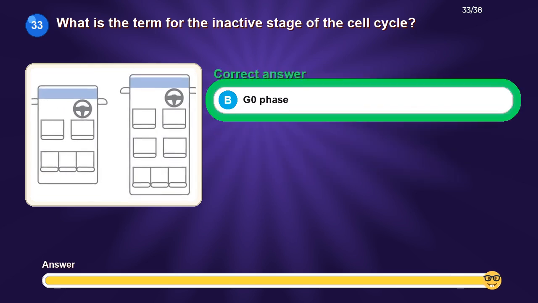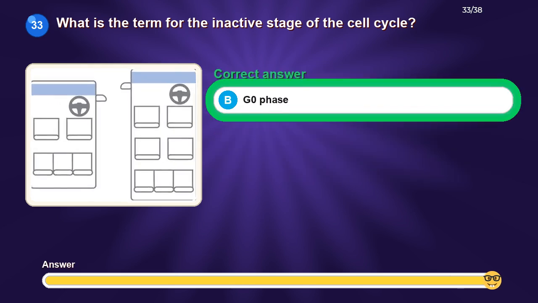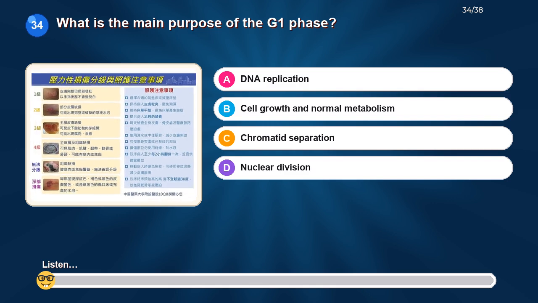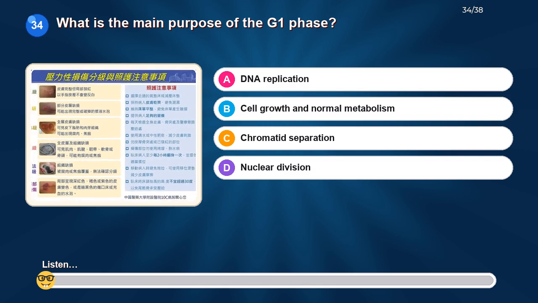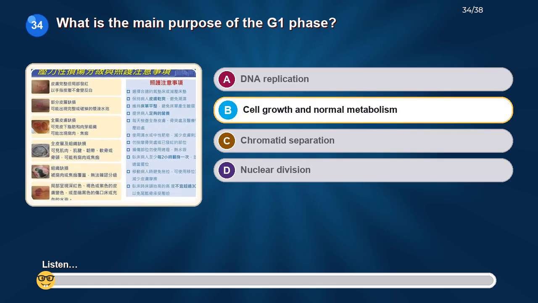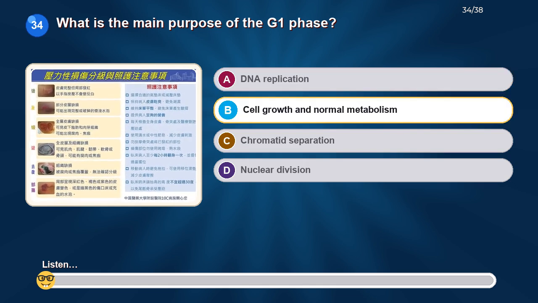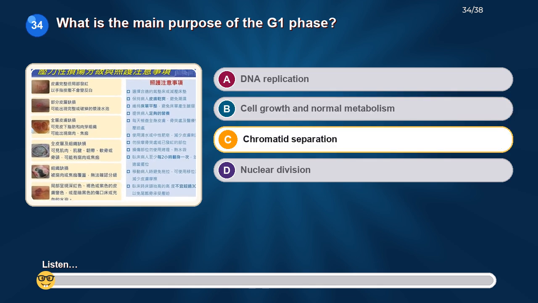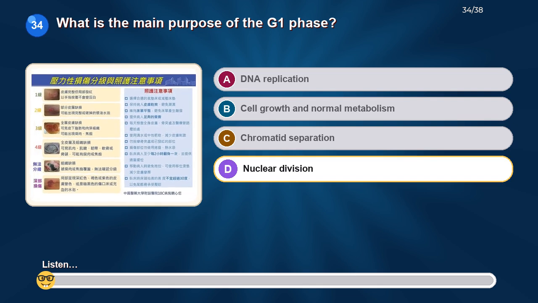The correct answer is G0 phase. What is the main purpose of the G1 phase? Option A. DNA replication. Option B. Cell growth and normal metabolism. Option C. Chromatid separation. Option D. Nuclear division.